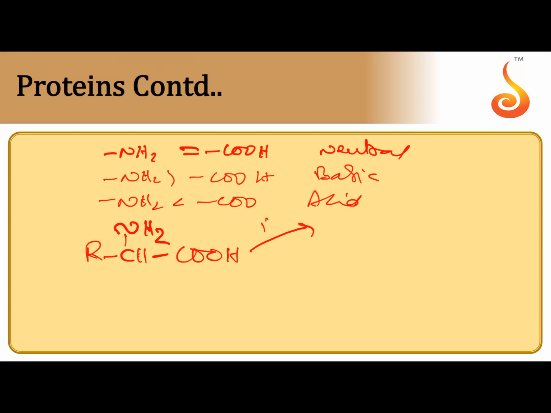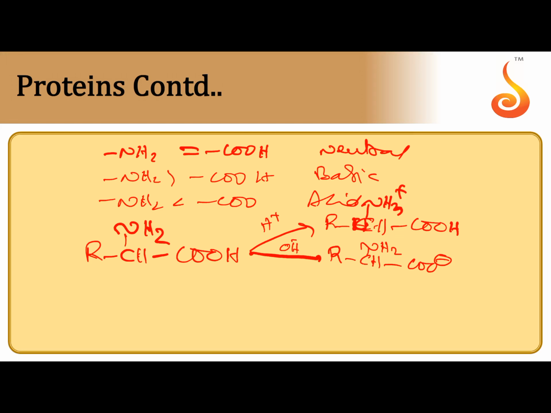COOH: when it is added to an acidic solution where H plus ions are more, the amino acid can exist as a cation and migrate towards the cathode during electrolysis. When the amino acid is dissolved in a solution whose pH is greater than the isoelectric point, where OH minus ions are more, COOH will respond. At this time, it will exist as an anion. The amino acid can exist as an anion and migrate to the anode during electrolysis.